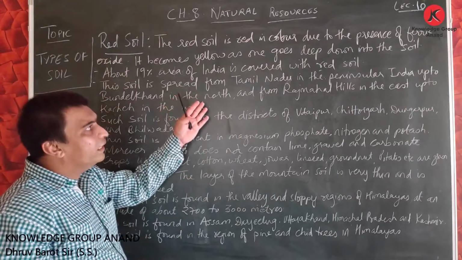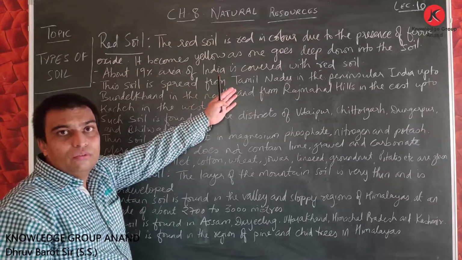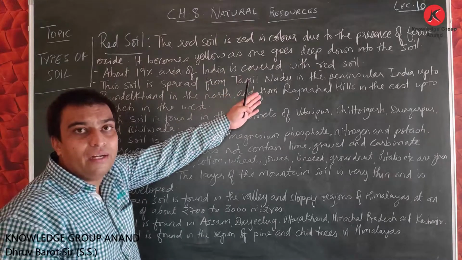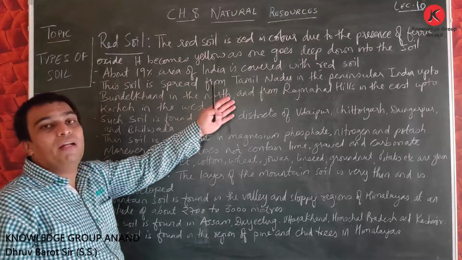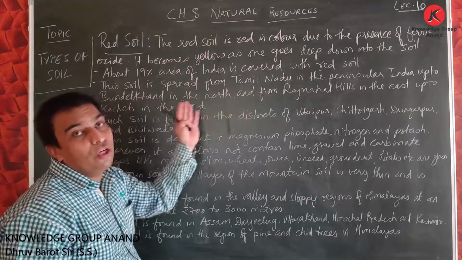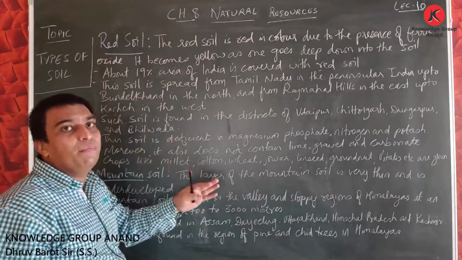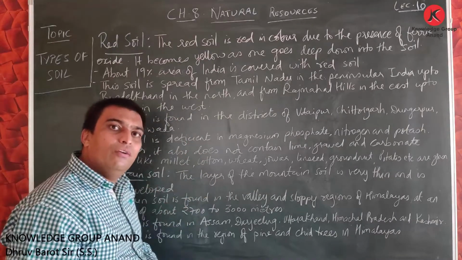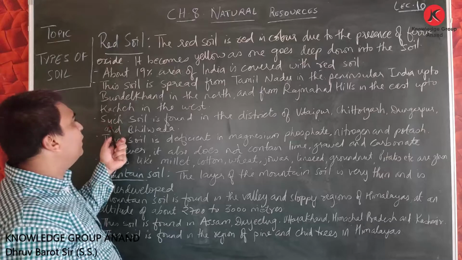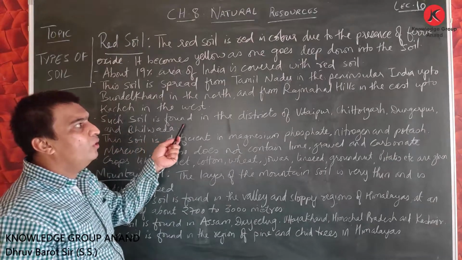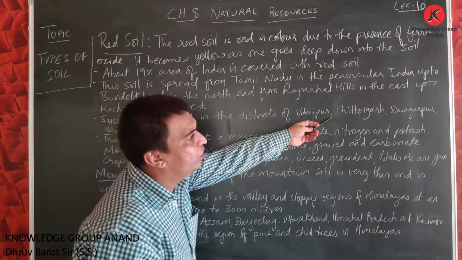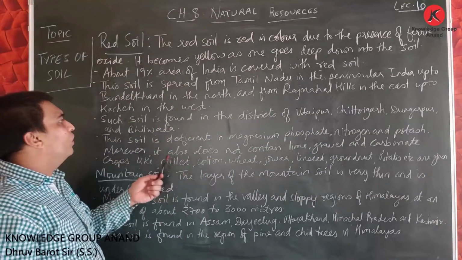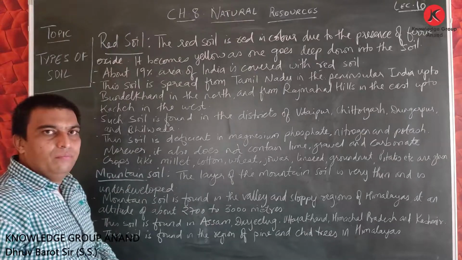Here the region that is shown, from Tamil Nadu in peninsular India up to Bundelkhand in the north, and from Rajmahal Hills in the east up to Kutch in the west, this type of red soil can be found. Such soil is also found in the districts of Udaipur, Chittorgarh, Dungarpur and Bhilwara.